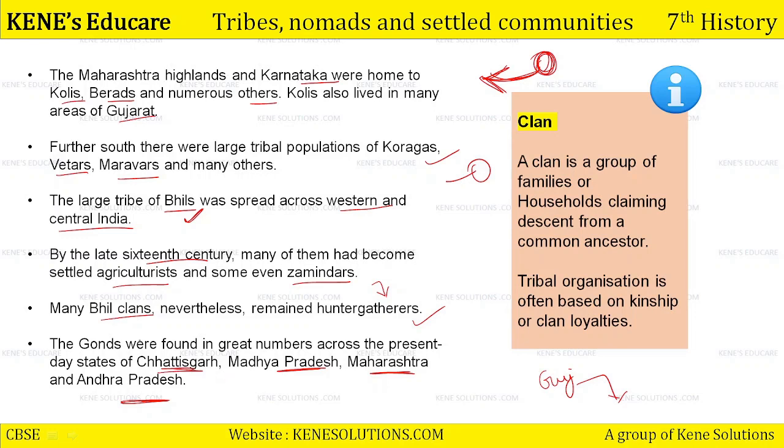Pradesh. यहाँ पे हम लोगों ने एक word use करा clan, the Bhil clan. Clan क्या होता है? Clan is a group of families or households claiming descent from a common ancestor. एक common ancestor है और उसी से बाकी पूरी family बनी है. Okay? Tribal organization is often based on kinship or clan loyalty. Tribal people have always organized themselves and remained in one communal idea on the basis of kinship, on the basis of this clan, this common descent, this common ancestor only.